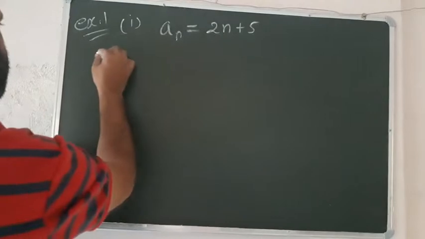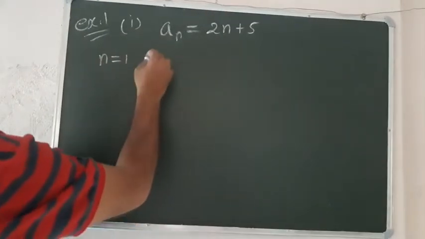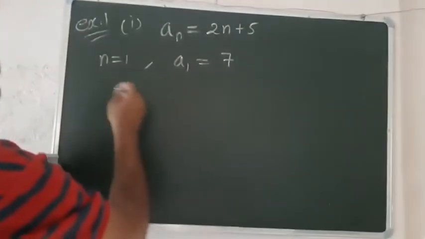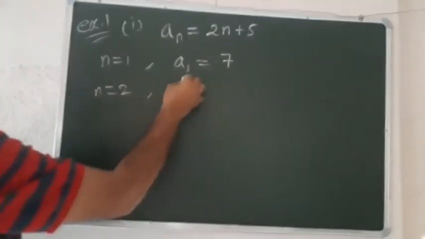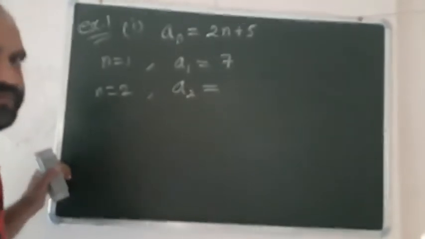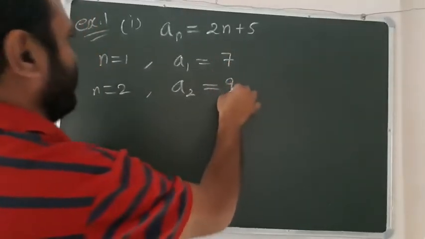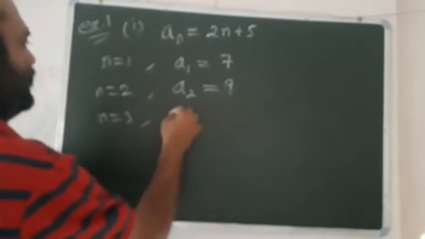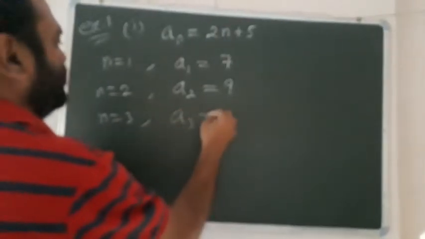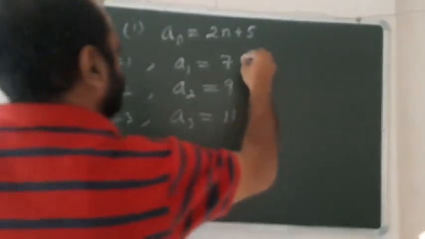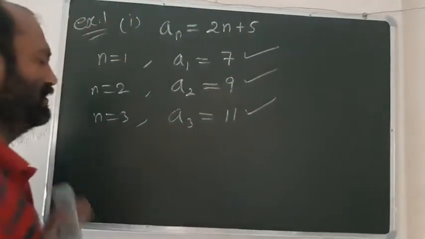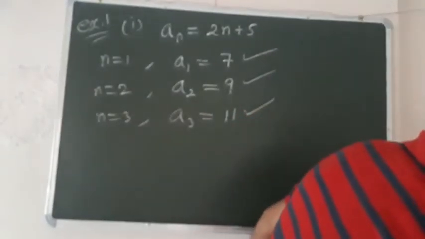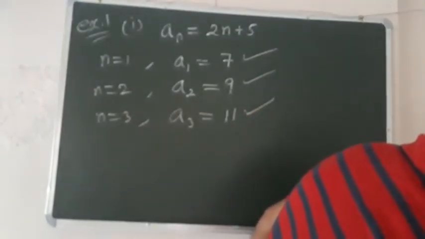So first three terms means when we put n is equal to 1, we will get a1 is equal to 7. Right? When we put n is equal to 2, we will get the second term is 9. Okay? And when we put n is equal to 3 here, we will get the third term, that is 11. So these are the first three terms of this sequence. Okay? And similarly, you can do the next part.